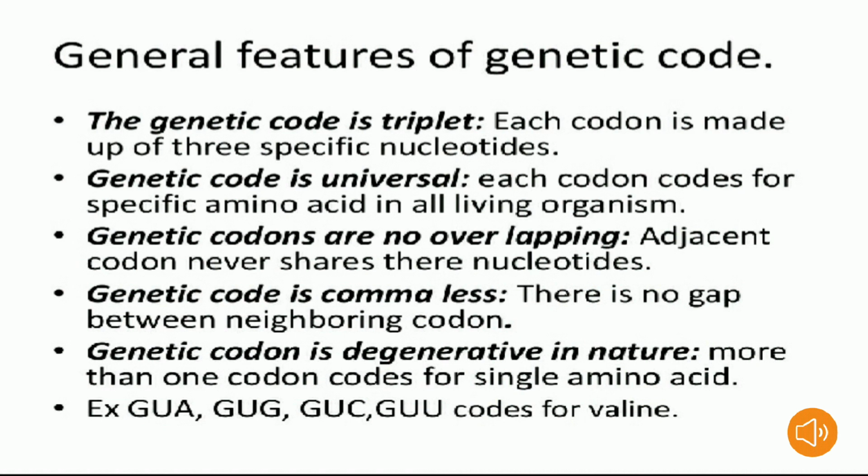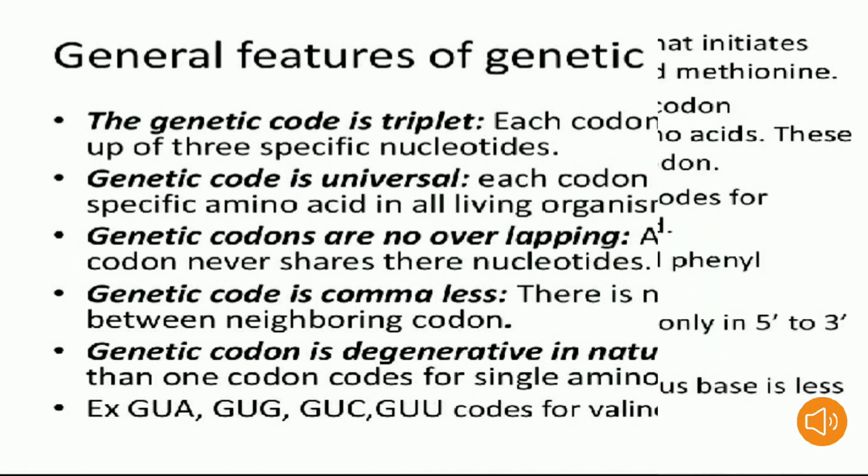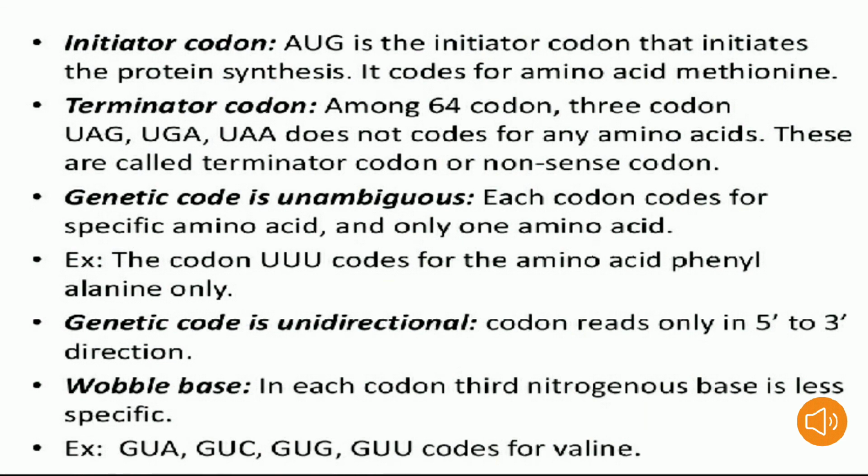The genetic code is degenerate in nature. It means more than one codon codes for a single amino acid. Examples: GUA, GUG, GUC, GUU. These are the codons that code for valine. Initiator codon: AUG is the initiator codon that initiates the protein synthesis. It codes for the amino acid methionine.